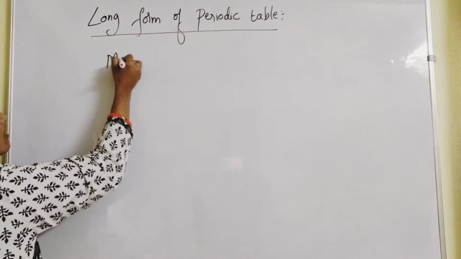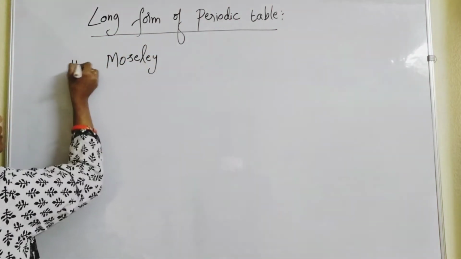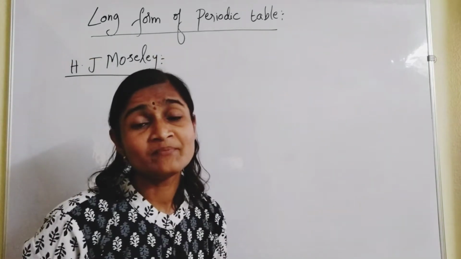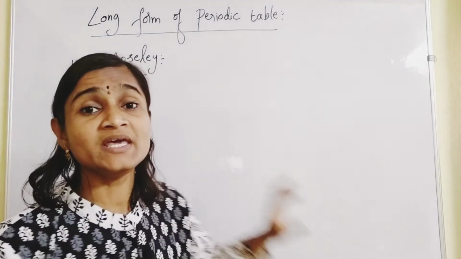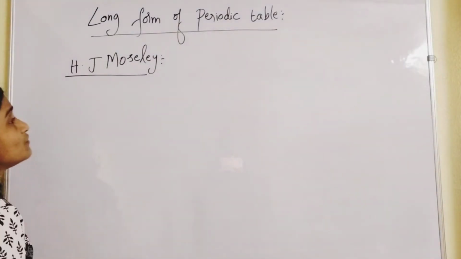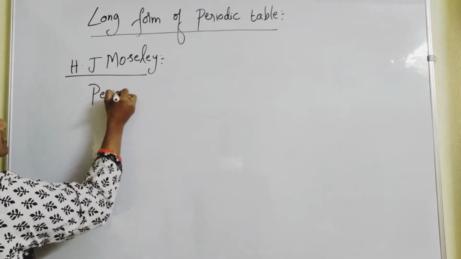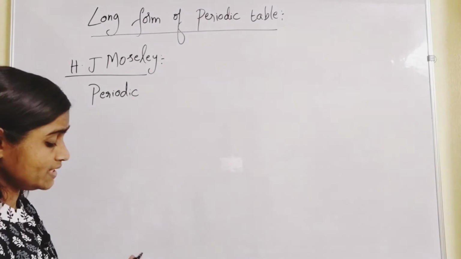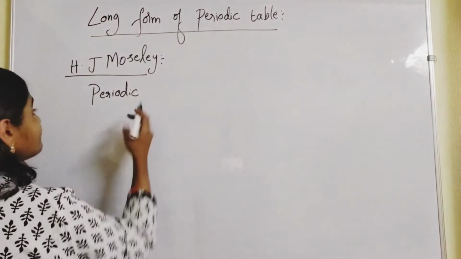Moseley's periodic law. H.J. Moseley was the next scientist who took the initiative to classify the elements, and the one which is being followed even now. Very important. So what does his periodic law state? Let us learn about that.